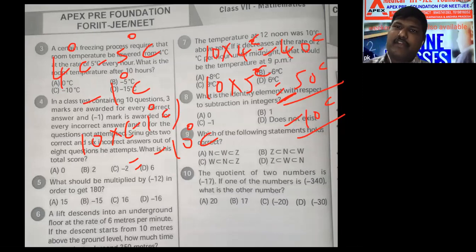Everyone understood? Any doubt, anyone? Rishi, are you there? Any doubt you have? No doubt. Can I move to the next question?